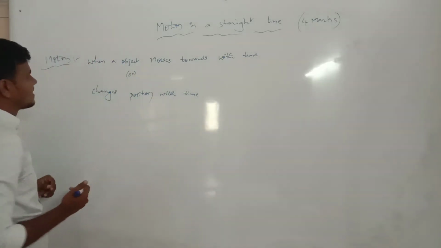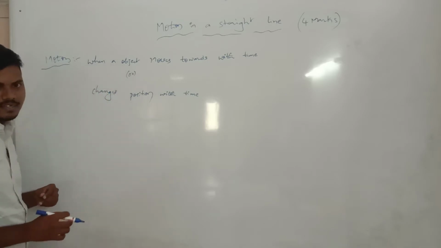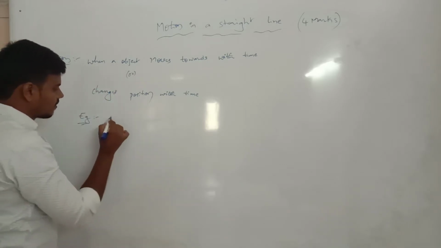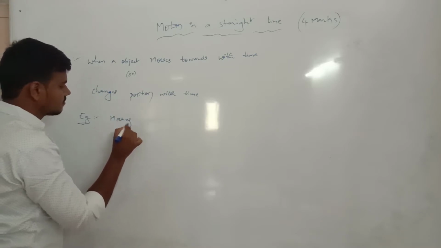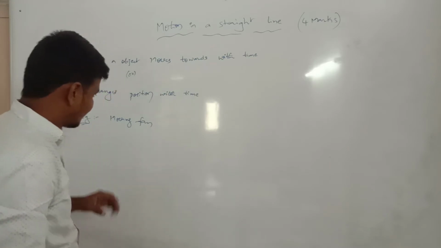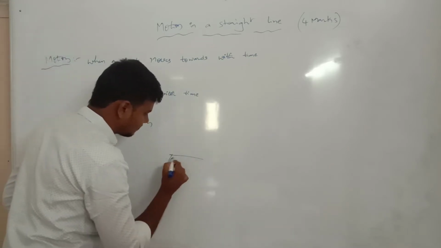Now what is the example of motion? This is the example. The first one, moving fan. What does an example mean? For example, the fan.